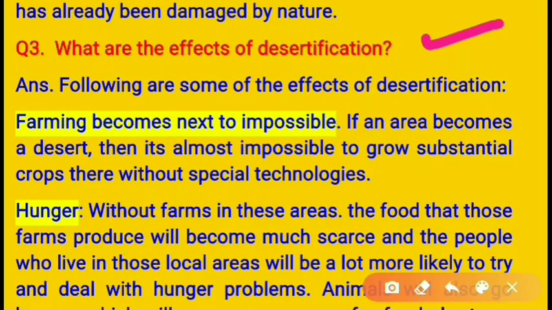following are some of the effects of desertification. Number one, farming becomes next to impossible. If an area becomes a desert, you know what a desert is, okay? I hope you know what a desert is. If an area becomes a desert, then it is almost impossible to grow substantial crops there without special technologies.